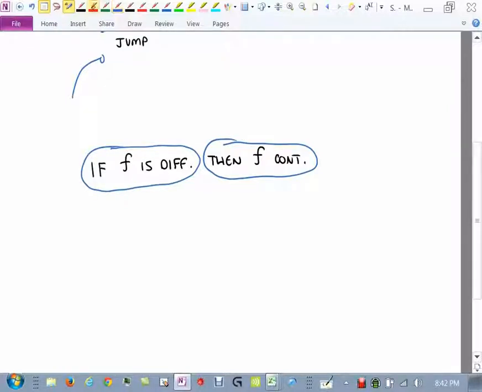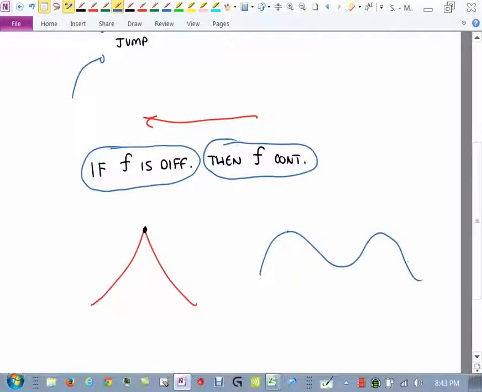This cusp, right? That's a continuous function because you can draw it without picking up your pencil. However, at this point, we're not differentiable. So just because you're continuous does not mean that you have to be differentiable. But if you're differentiable everywhere, so let's say you have a graph that looks like this, everywhere you go, you have a nice derivative, it's defined, the slope of the tangent line is defined everywhere. If it's differentiable everywhere, then it must be continuous there. So that's the theorem. Keep it in mind.